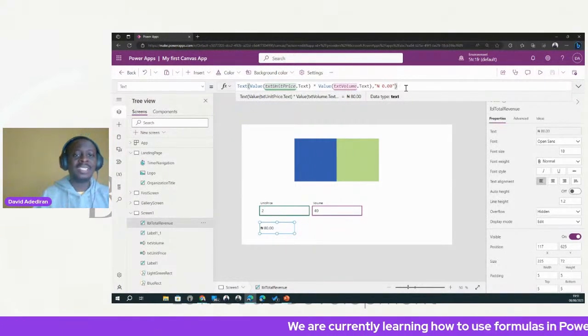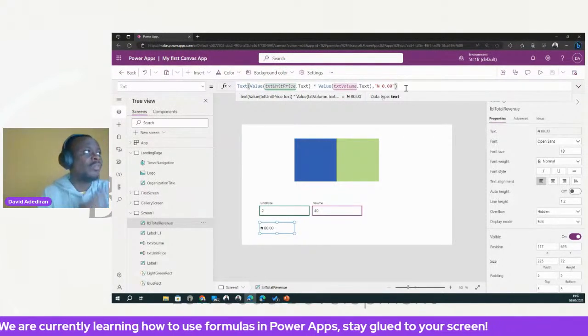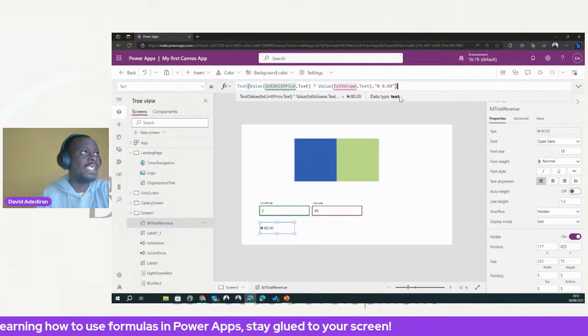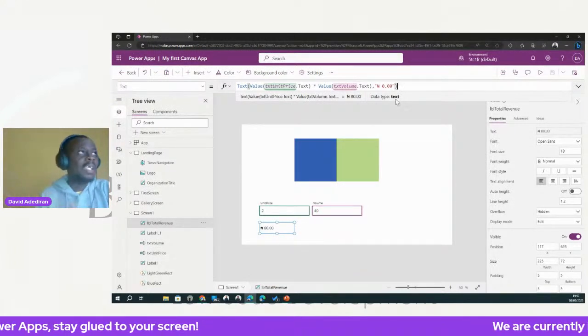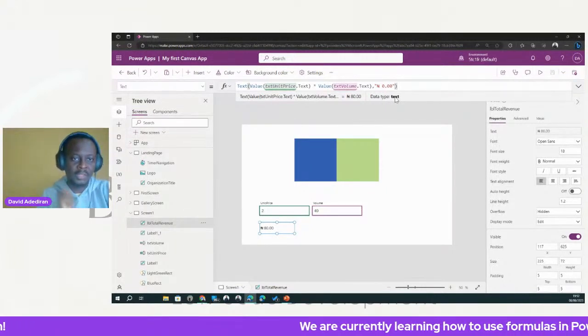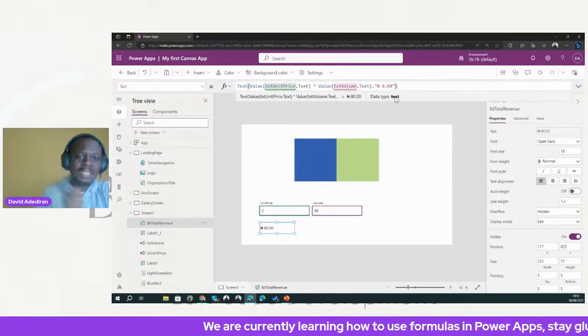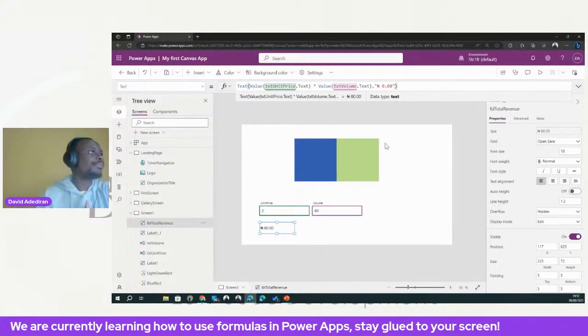Then you need to understand what kind of value that function is producing for us. So in the case of text, it's producing a text. If you look at my mouse, because my cursor is at the end of the text formula, look at the output. It's called data type text. So those are the hints that you need to be watching out for, right? What is my function producing back to me? All right. Okay.